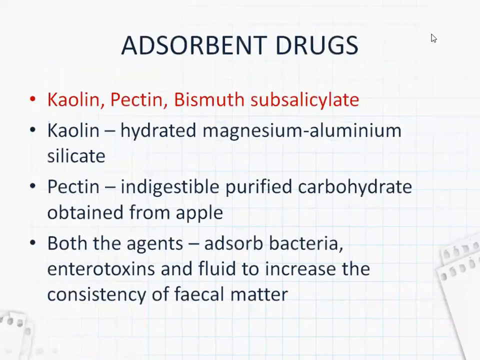Now coming to adsorbent drugs. What are the adsorbent drugs? Kaolin, pectin, bismuth subsalicylate. What is kaolin? It is a hydrated magnesium aluminum silicate. And pectin is an indigestible purified carbohydrate obtained from apple.